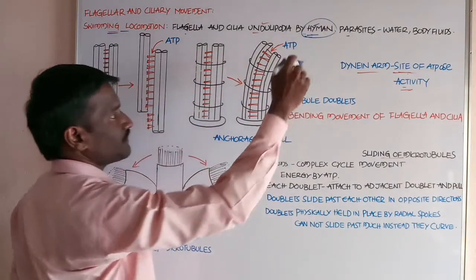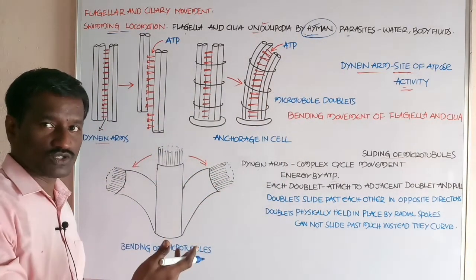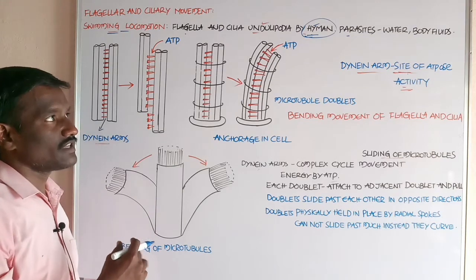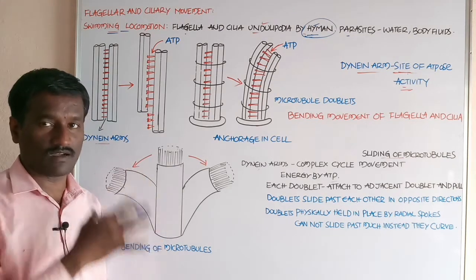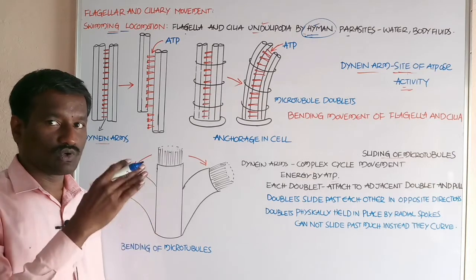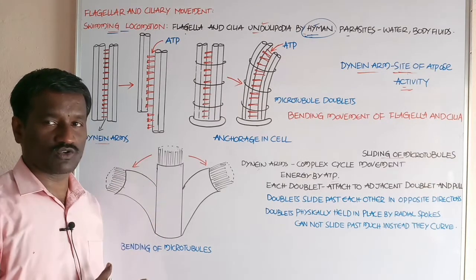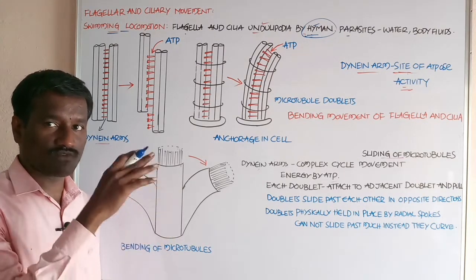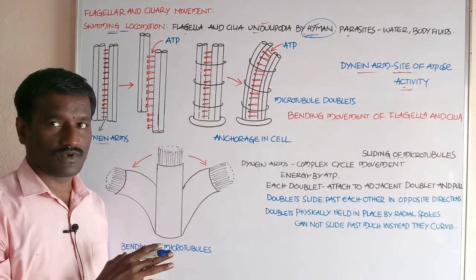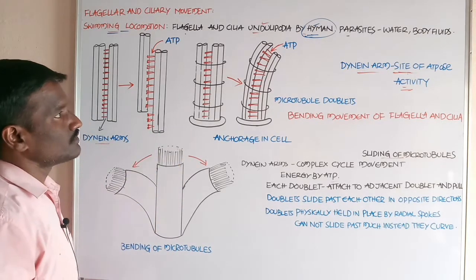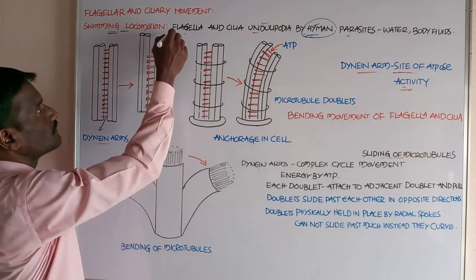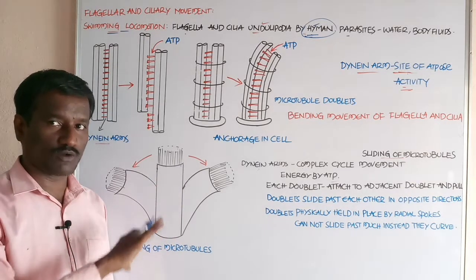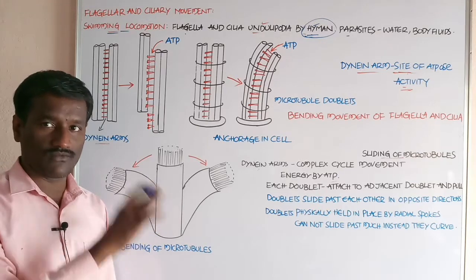Students, parasites which live in the body of another host, another animal, for habitat and food, have flagella or cilia. They show swimming type of locomotion, which helps in moving in water and in the body fluids of the host body. Ciliary locomotion is performed by both types of locomotory structures, cilia and flagella.